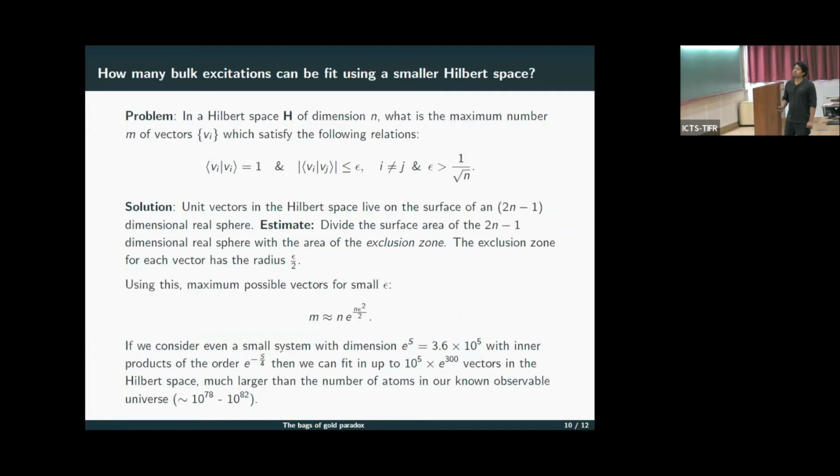And using this, the maximum possible number of vectors, for some small epsilon which is greater than 1 by square root n, is a very large number. So m is something like n into e to the power n epsilon square by 2. And one can see that this is actually a very large number. For example, if you take n equal to e to the power s and epsilon equal to e to the power minus s by 4, so that it satisfies this relation, then you can fit in a lot of vectors in such a Hilbert space.